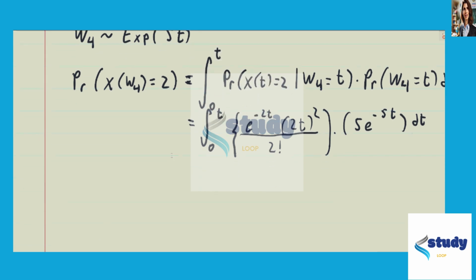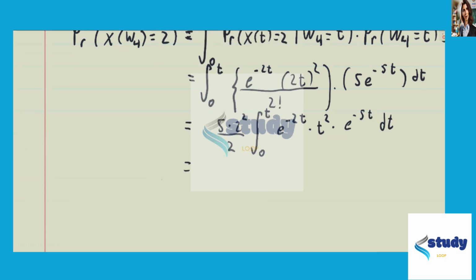Now we can simplify down this expression. We would have ultimately a few different things that we can bring out. We would have 5 times 2 squared divided by 2 out front. We're integrating from 0 to t. We're integrating e to the power of negative 2t, then multiplying by t squared, then multiplying by e to the power of negative 5t dt.